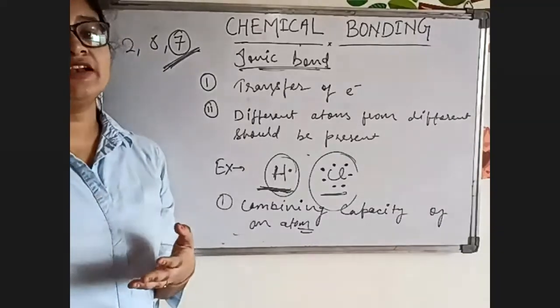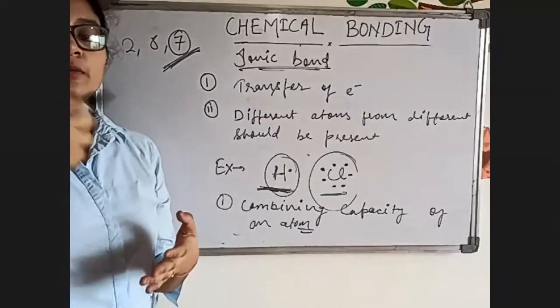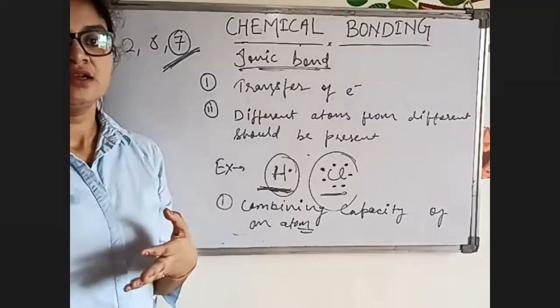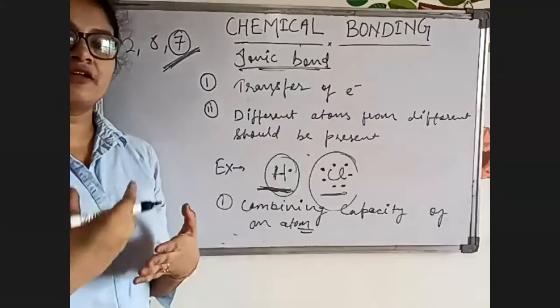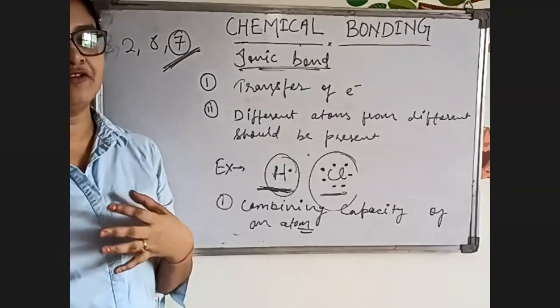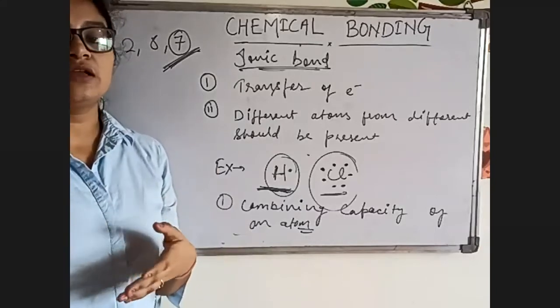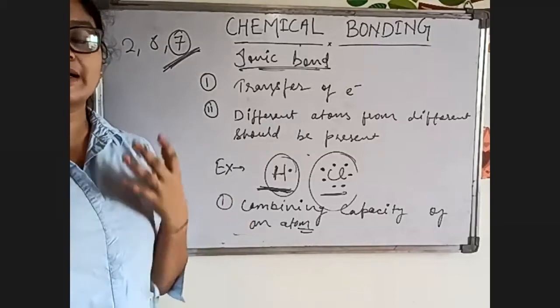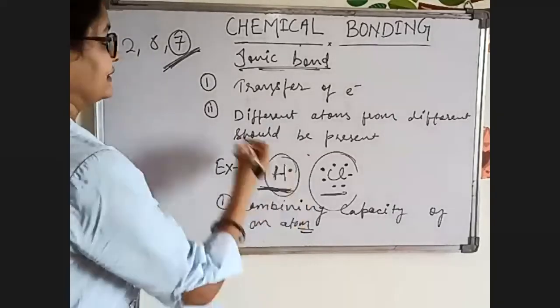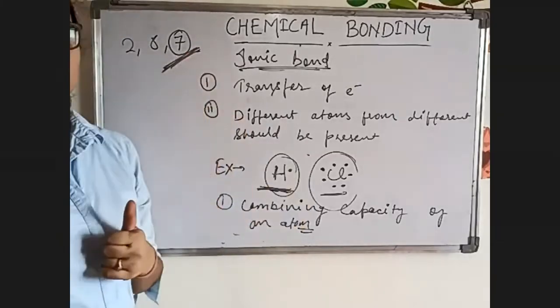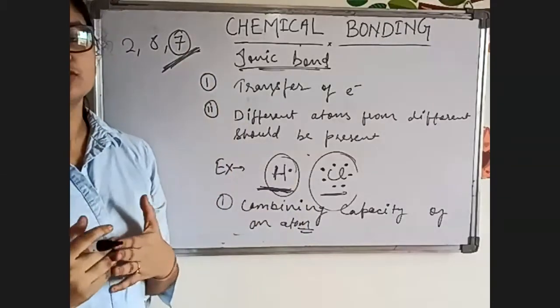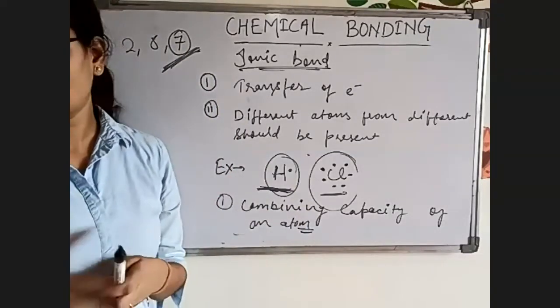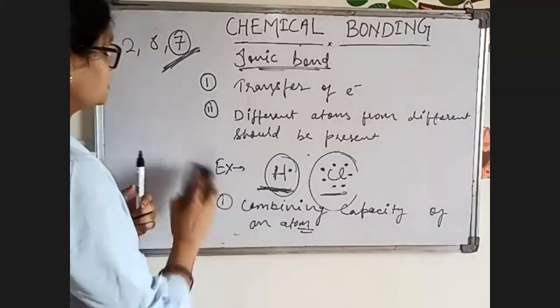You have to repeat the process 7 times, giving more energy for every electron. That will not be practically possible. So rather than losing 7 electrons, chlorine will gain 1 electron to complete its octet. So this was the valency.